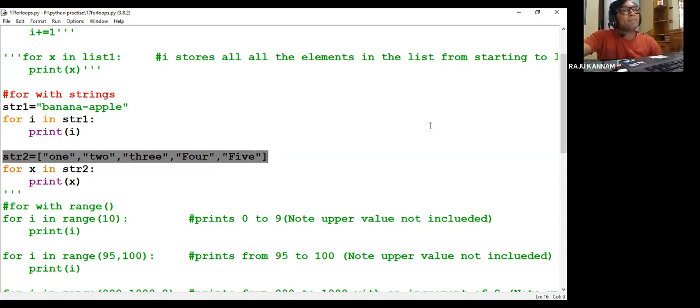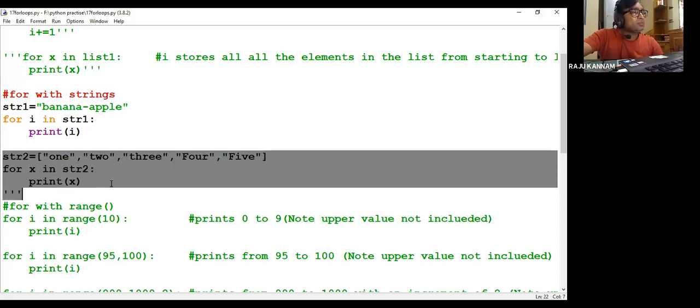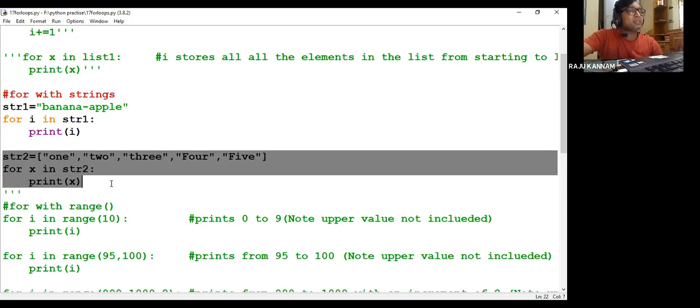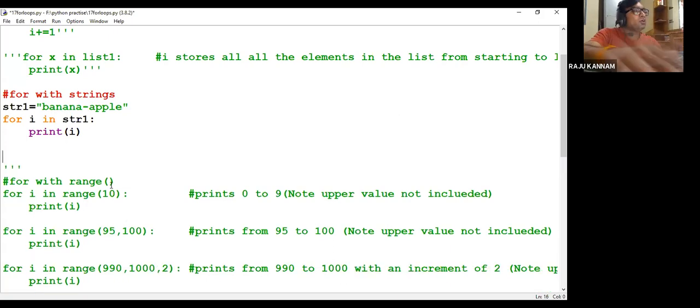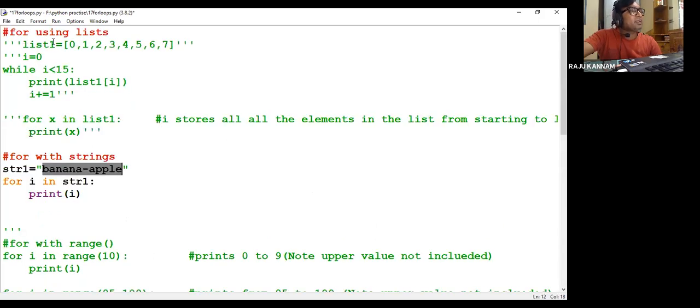Of course the details about lists, strings, tuple, set and dictionary we will discuss in the coming sessions. So this is a string, so we can print the string elements, that means each and every character in the string, and we can print each and every element in the list also.